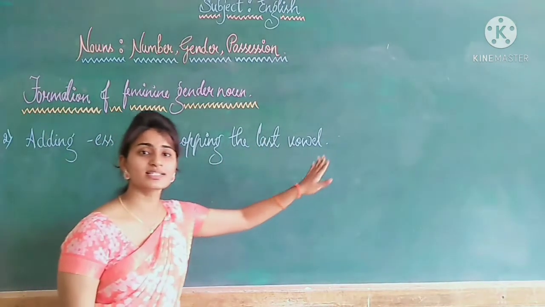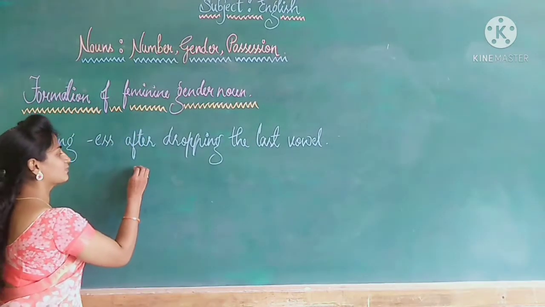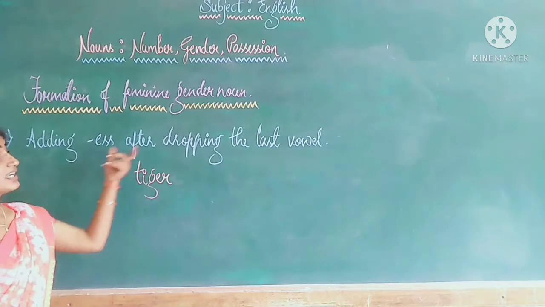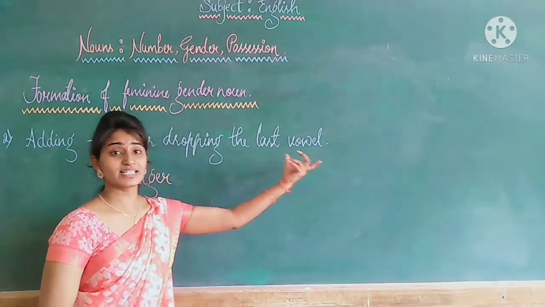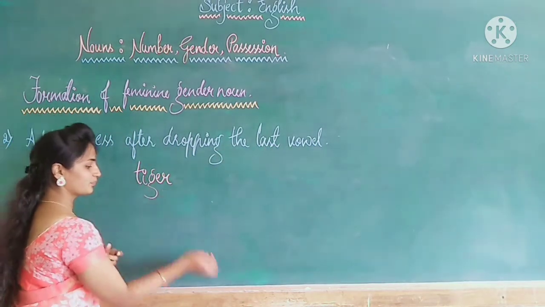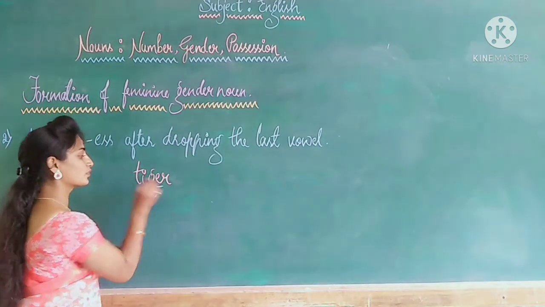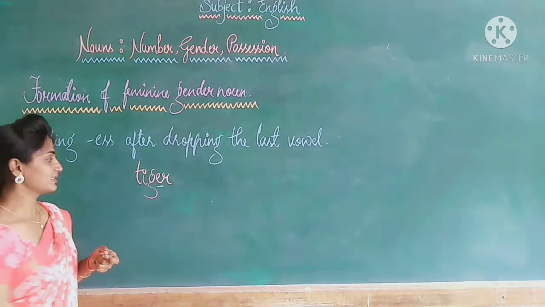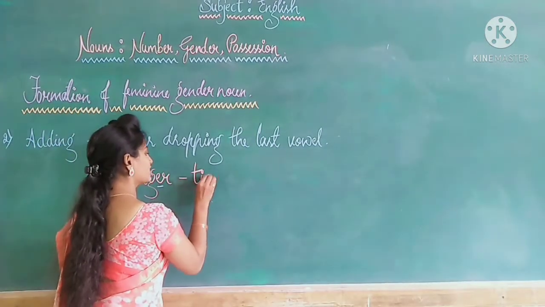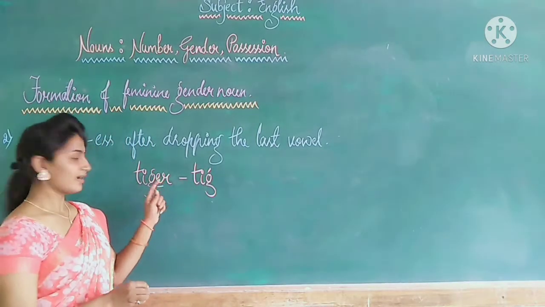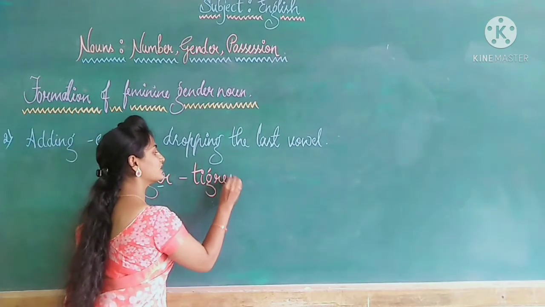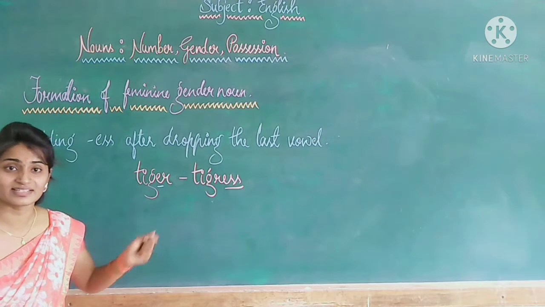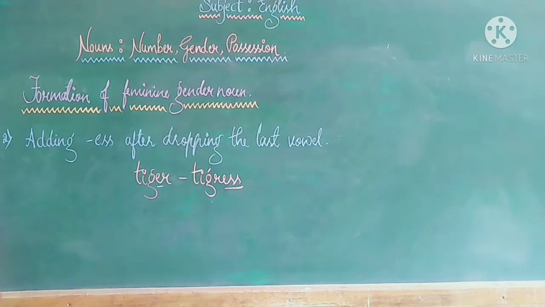The next one is dropping the last vowel. I'll take an example. Tiger. What does it say? Drop the last vowel. Which is the last vowel here? E is the last vowel. Drop this E and then what do I have to do? I have to add E double S. T-I-G, drop this E, R remains the same, E double S is added. So tiger, tigress.